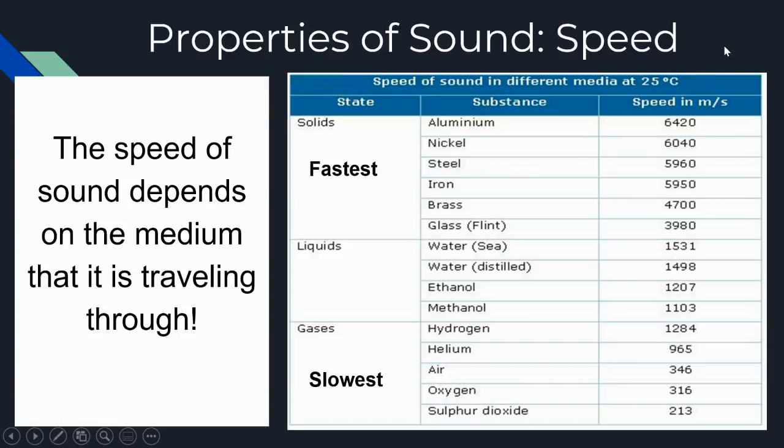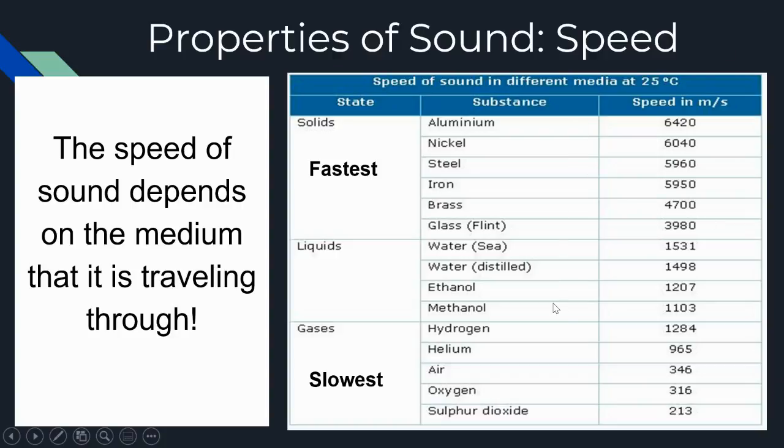When we talk about sound, we want to focus on three main properties: speed, amplitude, and frequency. The first one we're going to talk about is the speed of sound. The speed of sound always depends on the medium it's traveling through. Sound will travel fastest through certain materials and slower through other materials. It travels fastest through a solid medium, second fastest in a liquid, and slowest in a gas medium. So solids are fastest, liquids are second fastest, and gases are slowest.